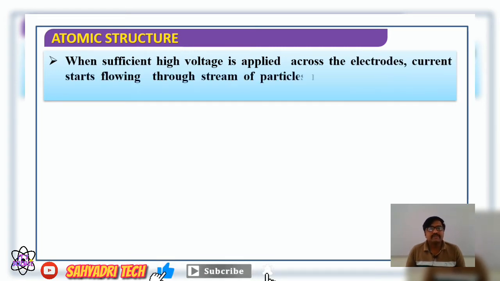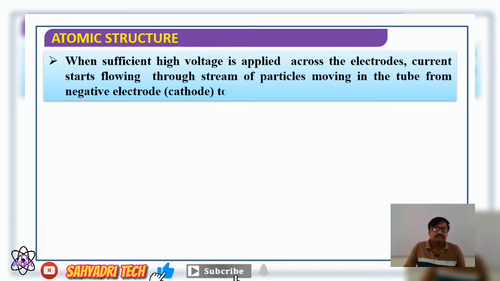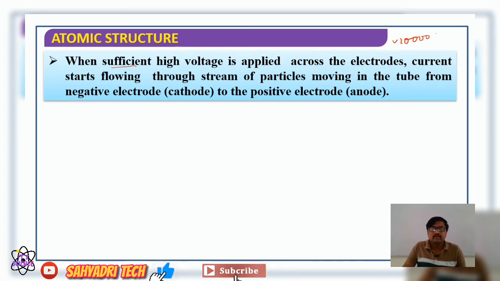When sufficient high voltage, around 10,000 to 30,000 volts, is applied across the electrodes, a current starts flowing through a stream of particles moving in the tube from the negative electrode to the positive electrode. Negative electrode means cathode, positive electrode means anode.